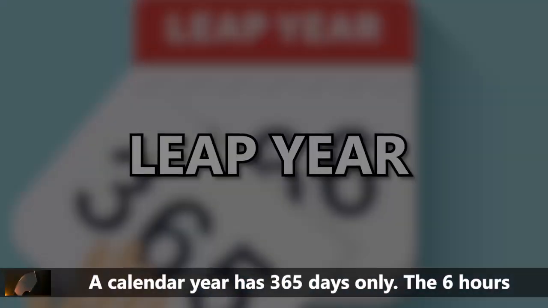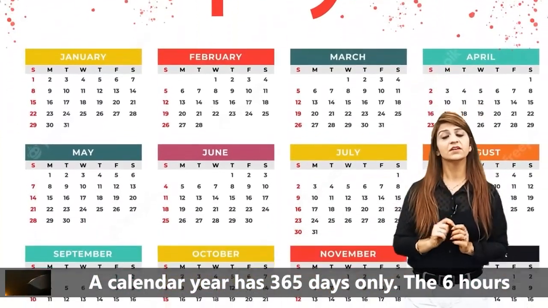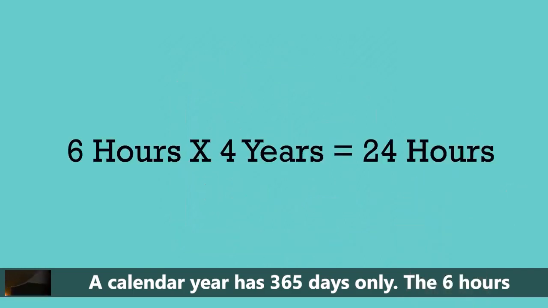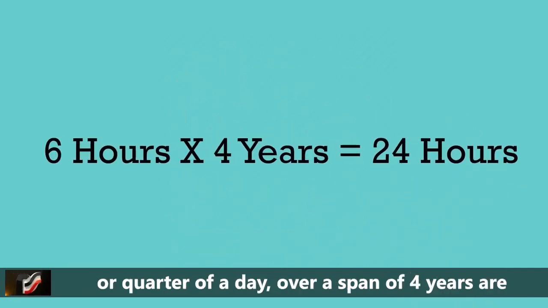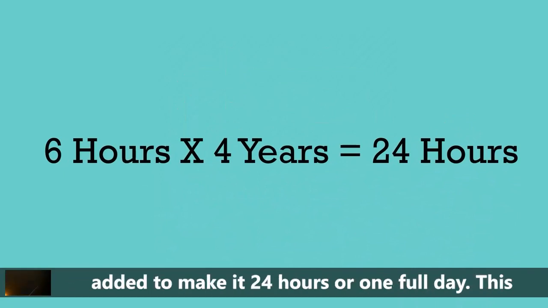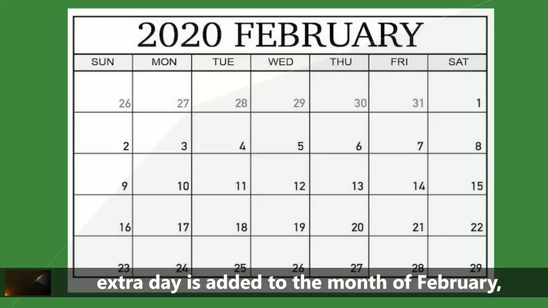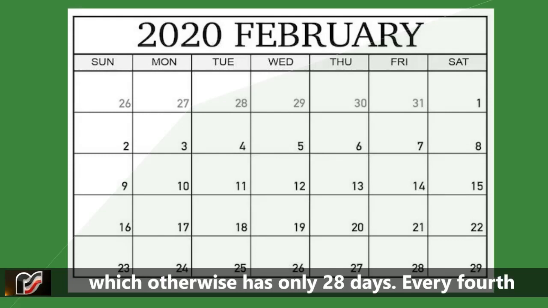Leap year. A calendar year has 365 days only. The 6 hours or quarter of a day over a span of 4 years are added to make it 24 hours or one full day. This extra day is added to the month of February, which otherwise has only 28 days.